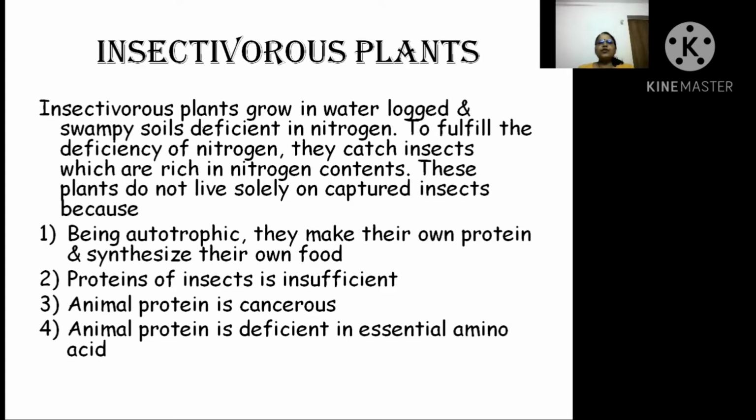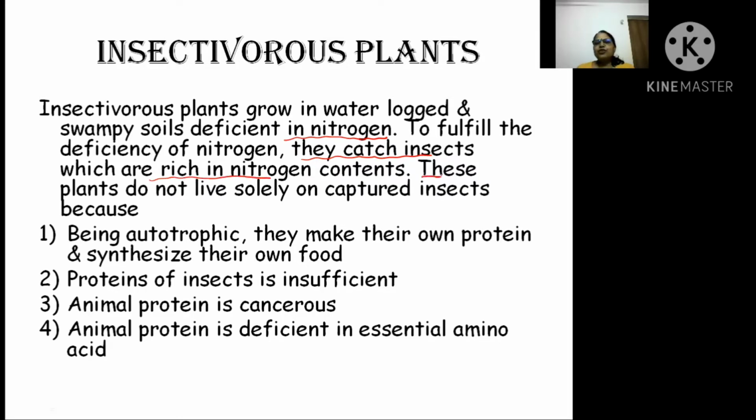Now see, this is one question given. Insectivorous plants grow in water-logged and swampy soils which are deficient in nitrogen. This is important. They are growing in soil deficient in nitrogen, so to fulfill the deficiency of nitrogen, they catch and kill insects. That is why they are known as insectivorous plants, and their mode of nutrition is carnivorous. They are rich in nitrogen compounds, and for that purpose only they are killing the insects.